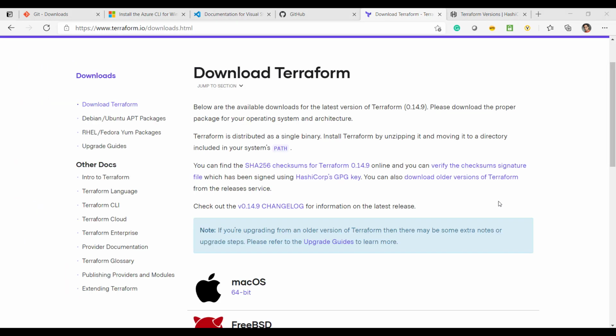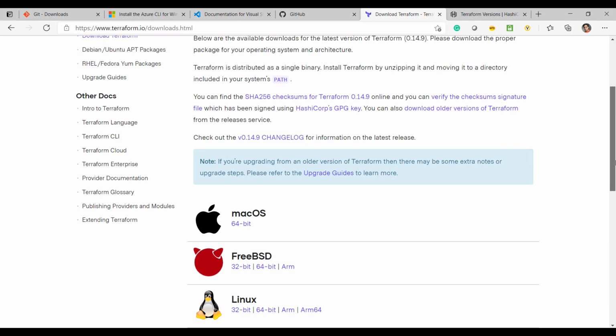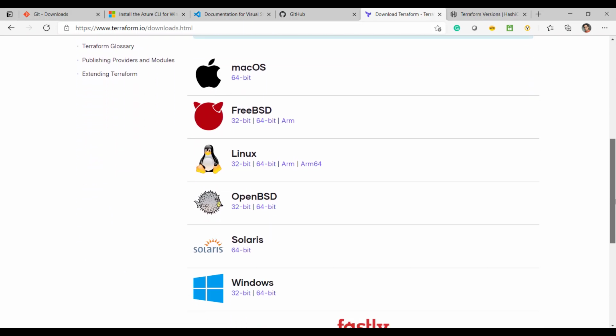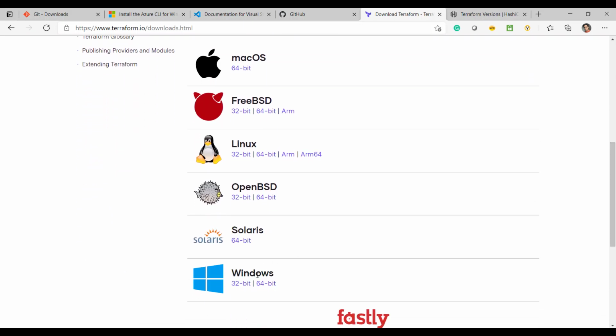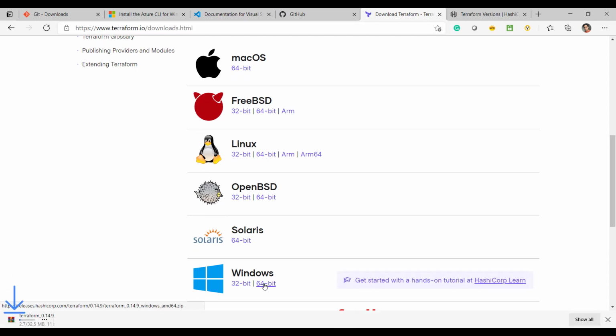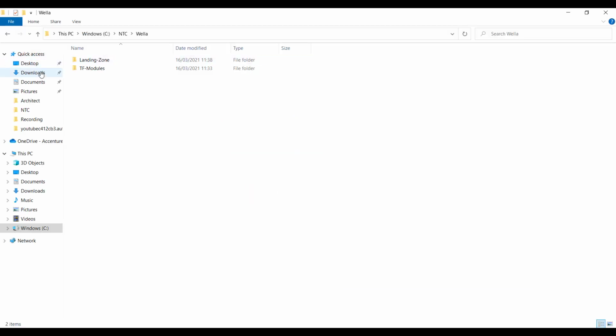So considering we are going to use the latest version of Terraform, let's go ahead and download the latest version on Windows. I'll click on Windows, and I'll choose the 64-bit of Terraform. I'll click here, and that will download a zip file on my machine to run the setup of Terraform. So I'll open the downloaded file and unzip the setup.